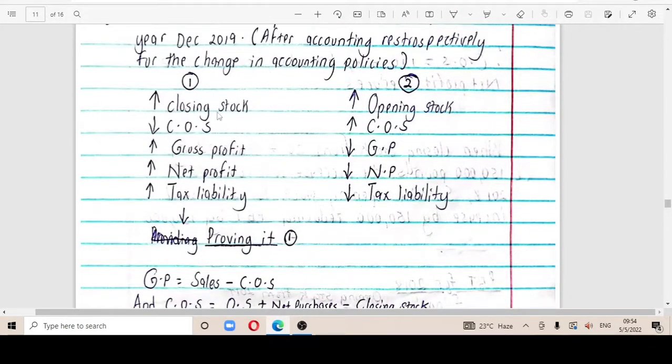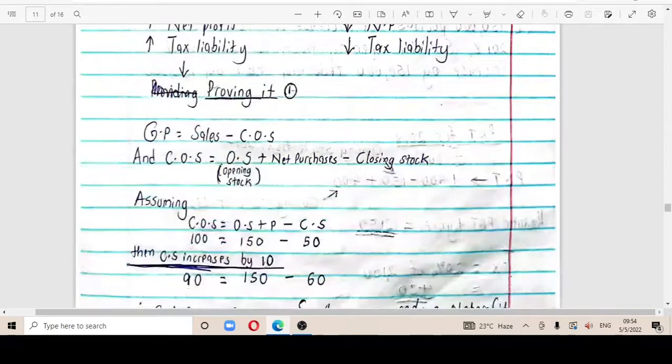So when closing stock increases, cost of sales is going to decrease, and when cost of sales decreases, obviously the profits are going to go up, that is gross profit and net profit. And when the net profit goes up, obviously they're going to tax you highly, so the tax liability is also going to increase.